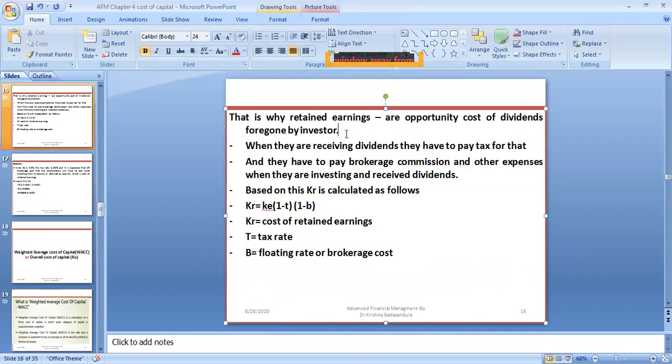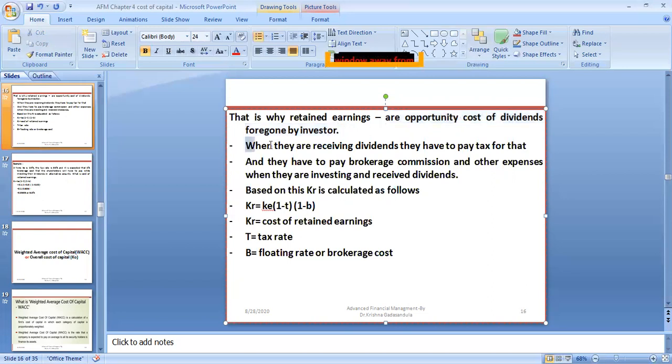That is why retained earnings are an opportunity cost. If they got the dividend, they might have invested it in an alternative and got another return. So retained earnings are the opportunity cost of the dividends foregone by the investors.